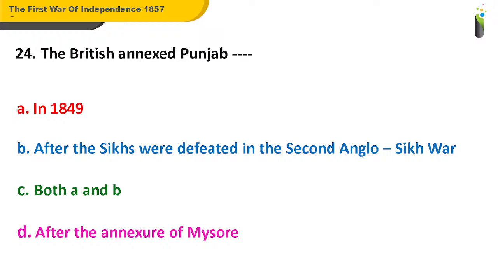So answer me for question number 24. What should be the answer for question number 24?